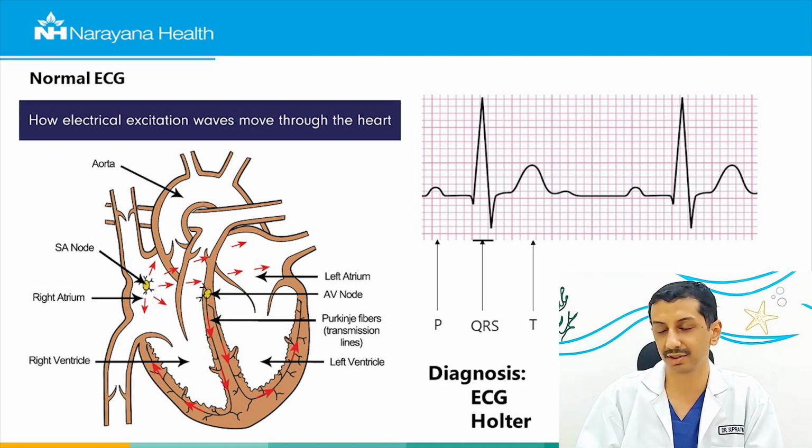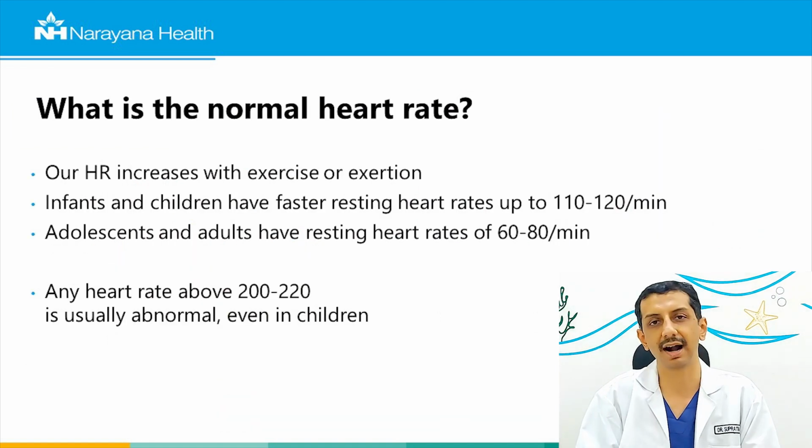When we detect this on an ECG, this is shown as a normal sinus rhythm, and if you look carefully at this ECG, there are 5 points or waves. The first one is the P wave, the second is a complex of 3 waves known as the QRS complex, and the last one is the T wave. So whenever we diagnose an arrhythmia in a child, we are looking at an ECG, which shows us the electrical conduction of the heart, and a longer form of ECG, which goes over 24, 48 or 72 hours, is known as a Holter.